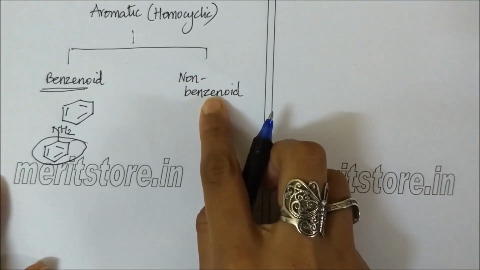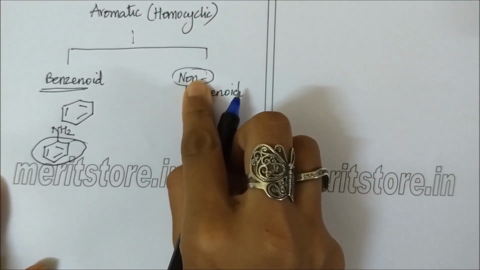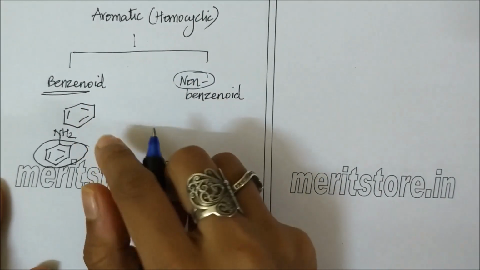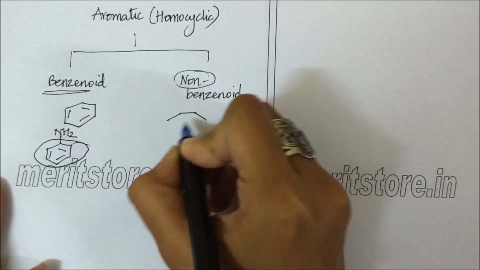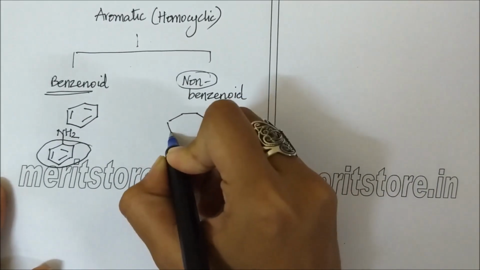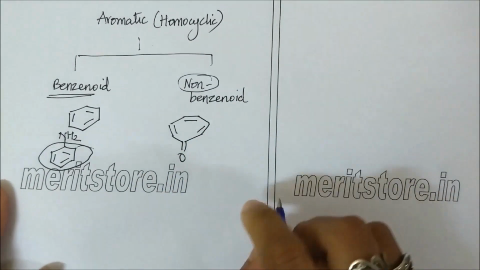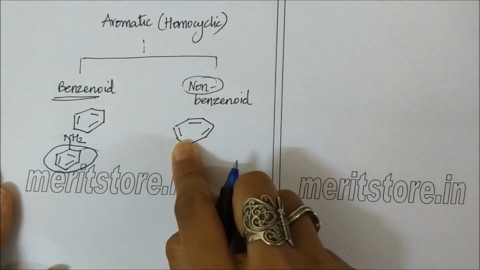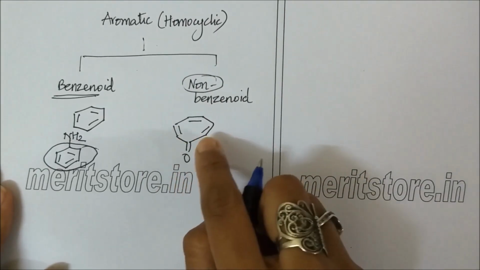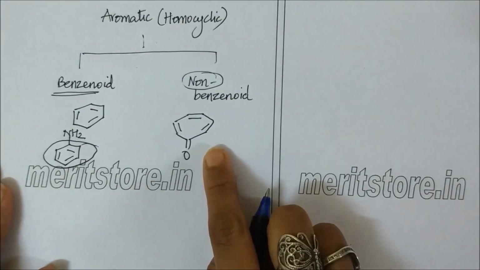A non-benzenoid aromatic compound, non-benzenoid means there is no benzene. An example is tropone, which does not resemble a benzene nucleus and hence it is a non-benzenoid homocyclic aromatic compound.